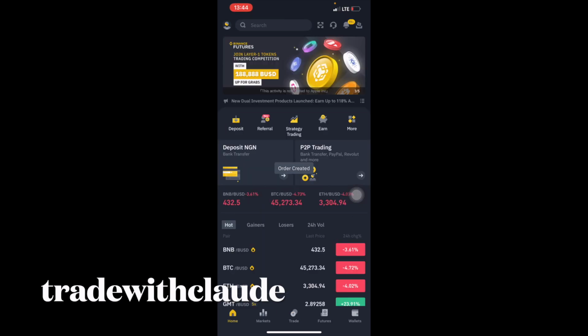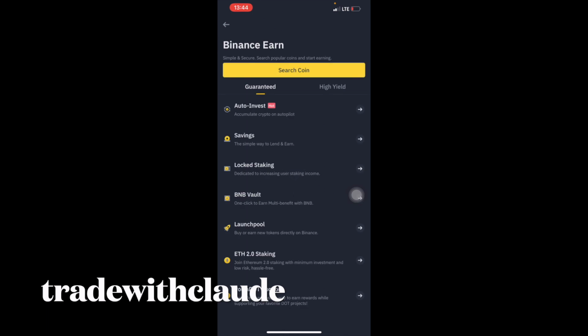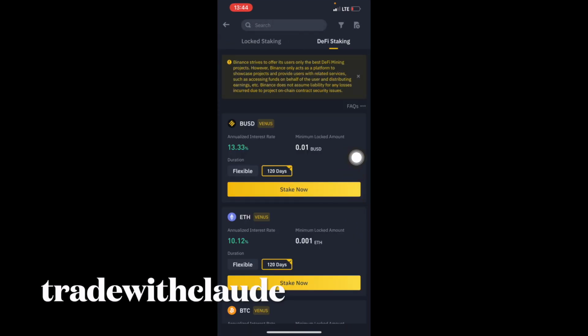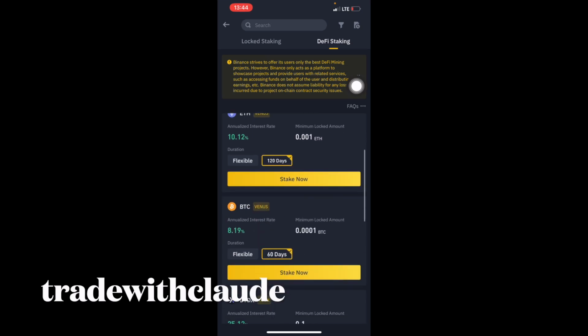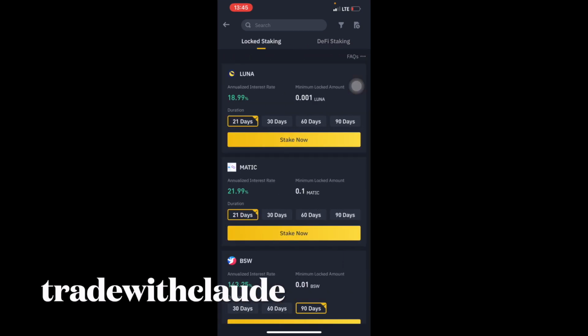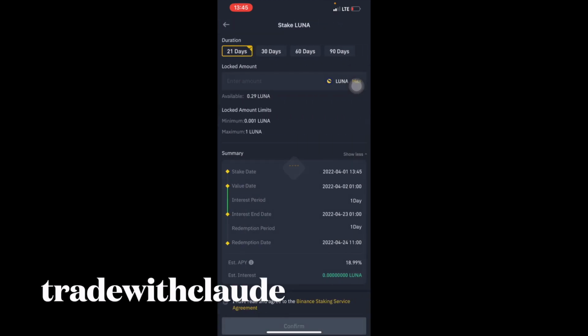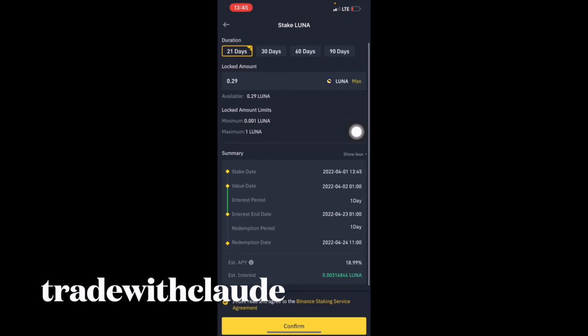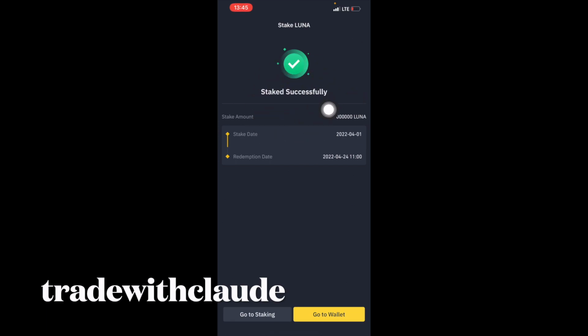So I would just use, let me use $30 worth of Luna to explain this to you. So I'll go back now. Now I have Luna. So I will click on Earn. Then I will click on high yield. Then I'll click on DeFi staking, which is decentralized finance staking. Now I have lock staking. So I will click on stake Luna. I will agree to the terms and conditions. I will put max, or whatever Luna I have available. So when I click on max, I will now go confirm. So now you see I have successfully staked my Luna. So it's until April 24th that I will be allowed to collect my Luna.